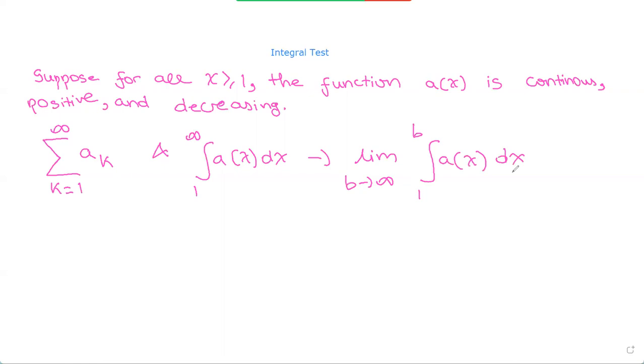So this is what the integral test says. And then also we have to know that a of k equals a of x, for the integers k greater than or equal to 1.